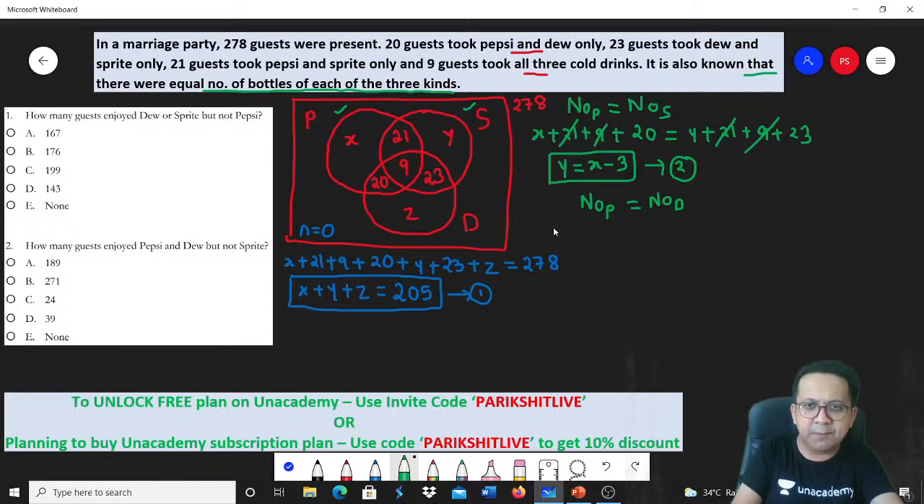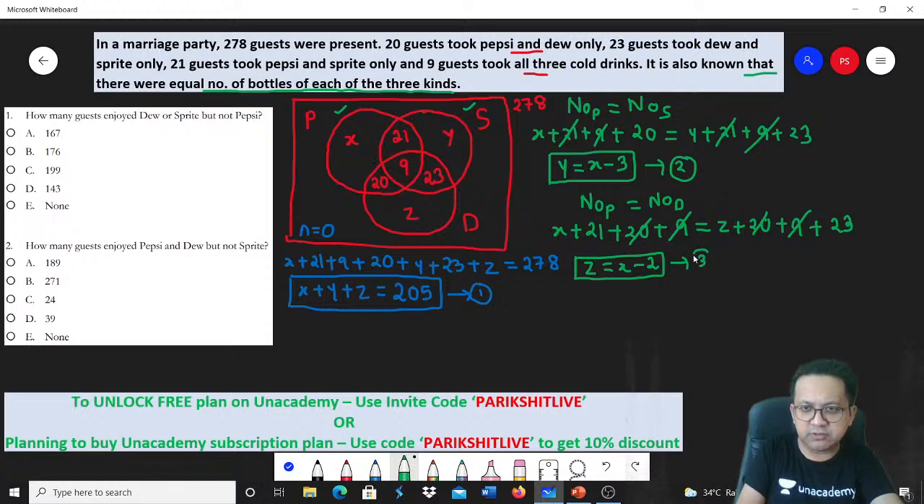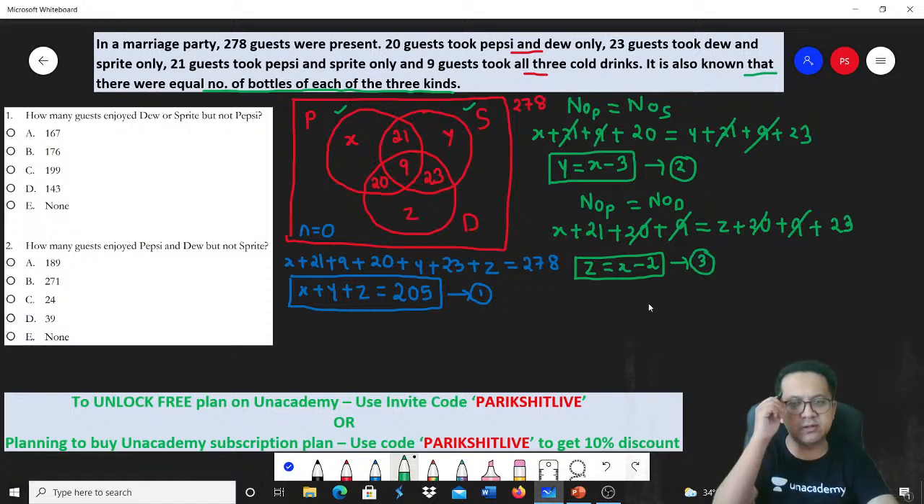So also, can I say number of Pepsi bottles will be equal to number of Dew bottles? Correct? So again, Pepsi is the first circle. X plus 21 plus 20 plus 9 will be equal to number of Dew, Z plus 20 plus 9 plus 23. So 20 and 9 will cancel out on both sides. So can I say Z is equal to X minus 2? Z is equal to X minus 2. That is equation 3 for me.